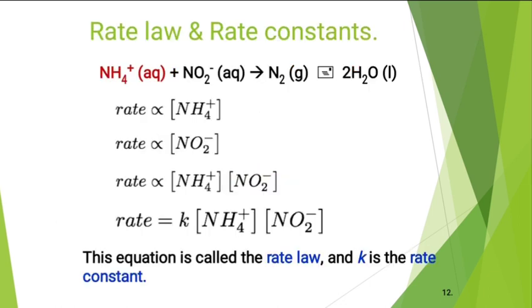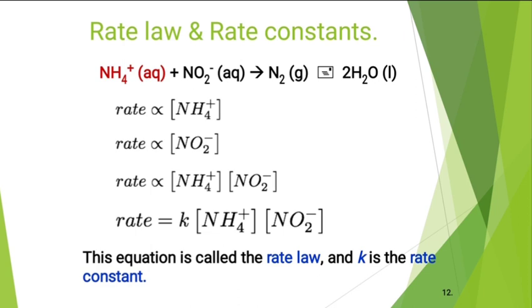Then, rate law and rate constants. Here a general equation is given: NH4+ in aqueous form plus NO2- aqueous gives N2 gas plus two water molecules in liquid form. You have to write the rate of this reaction. Now two reactants are here, NH4+ and NO2-. So we can note down the rate: the rate is directly proportional to the concentration of NH4+, and the rate is directly proportional to the concentration of NO2-.